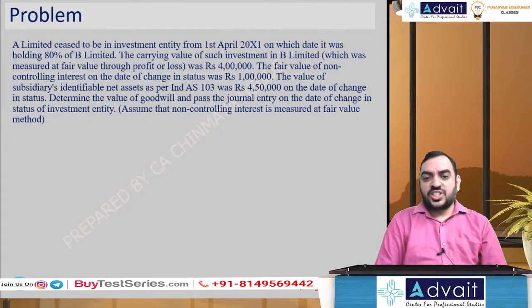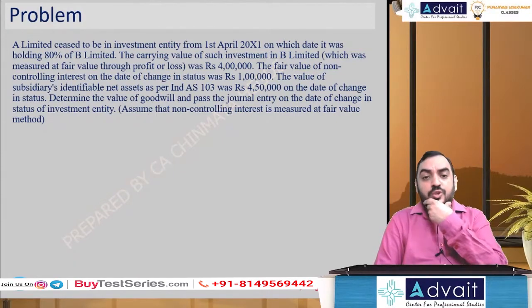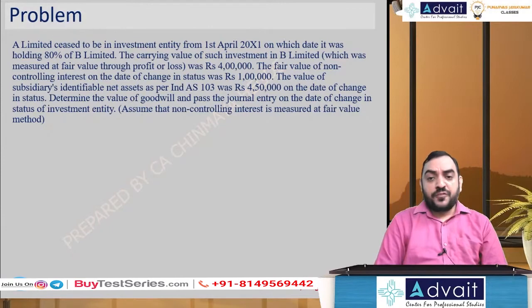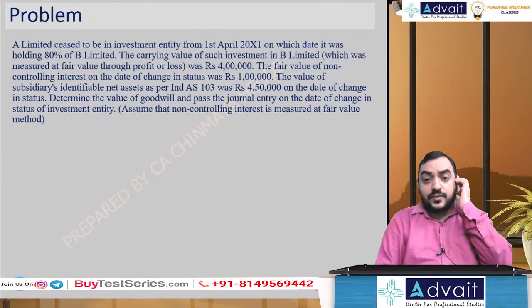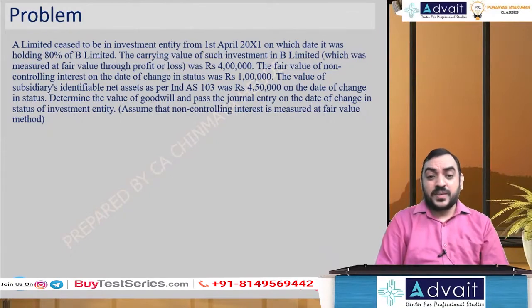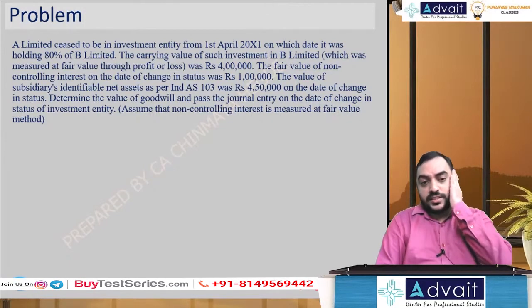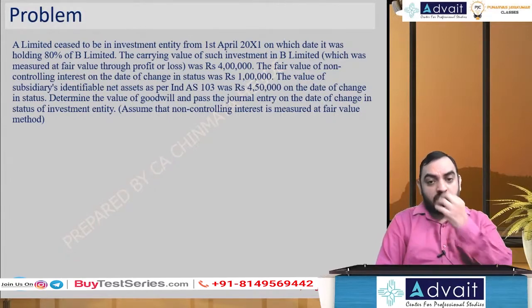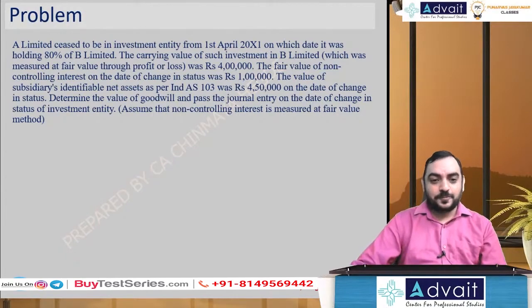The carrying value of such investments in B Limited, which was measured at fair value through P&L, was 4 lakh. The fair value of non-controlling interest on the date of change in status was 1 lakh. Remaining 20%, 1 lakh. The value of subsidiary's net identifiable assets as per Ind AS 103 is 4,50,000 on the date of change in status. Determine the value of goodwill and pass the entries on the date of change in status. Assume non-controlling interest is measured on the fair value method.